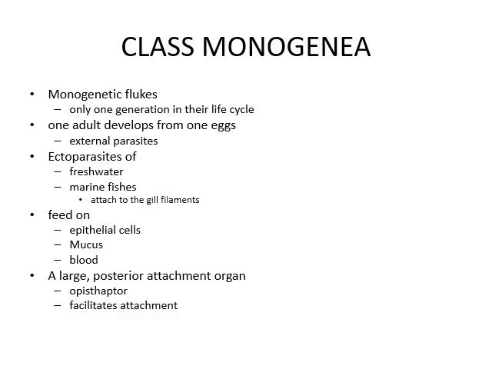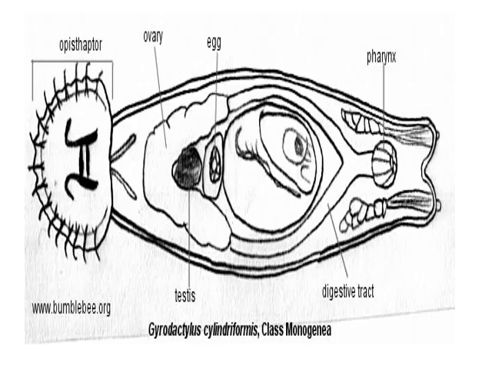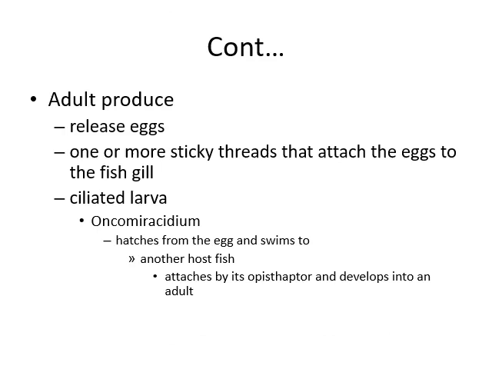A large posterior attachment organ, that is opisthaptor, is there that facilitates attachment. Here you can see the larger area of opisthaptor that will attach the worm to the fish gills, having the pharynx, having the ovary, egg, testis, digestive tract. Adults produce and release eggs with one or more sticky threads that attach the eggs to the fish gills.